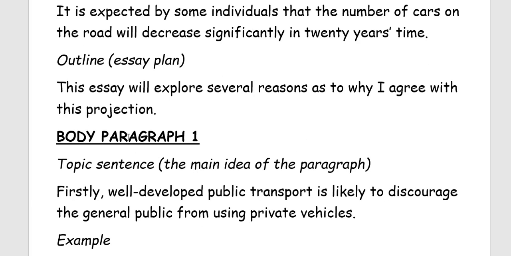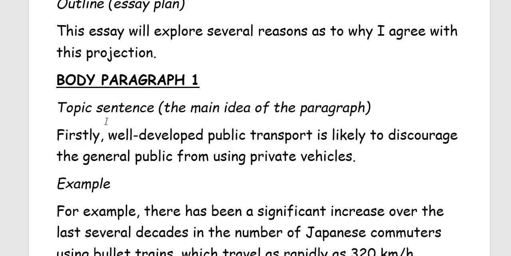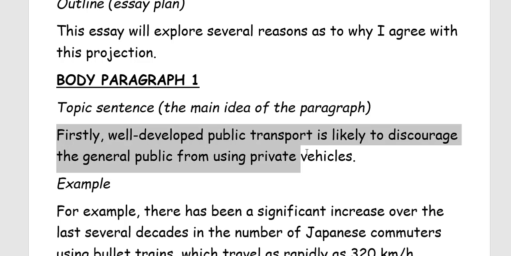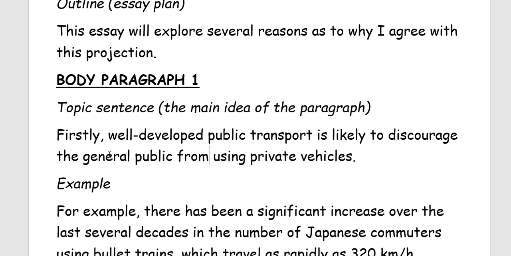All right, now let's look at the first body paragraph. And the first sentence is called the topic sentence, and this is the main idea of the paragraph. Firstly, well-developed public transport is likely to discourage the general public from using private vehicles. So when you provide the first reason, make sure to use a linking device, which is firstly. You don't want to write first or first of all, because they are less formal, but firstly sounds very formal. So use the word firstly.